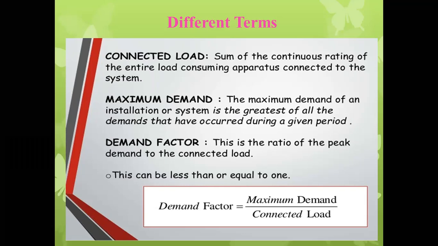So connected load, maximum demand, demand factor. These are the basic terms used in electrical power system. So connected load is nothing but what? It is the sum of continuous rating of all the load consuming apparatus connected to a system. It is the sum of continuous rating of the entire load which is connected across the electrical supply system.